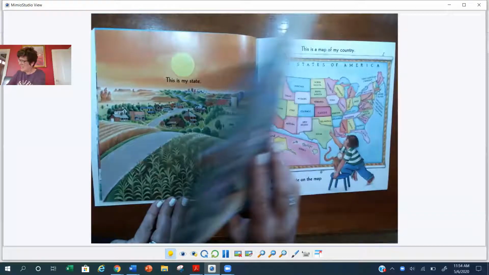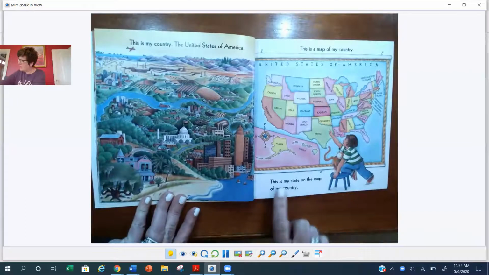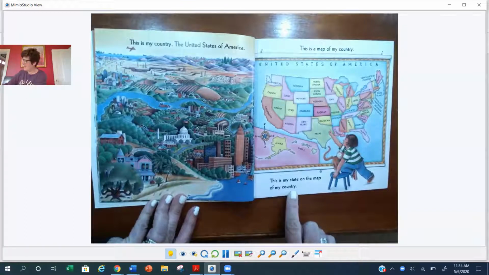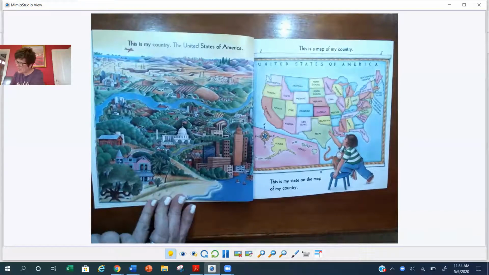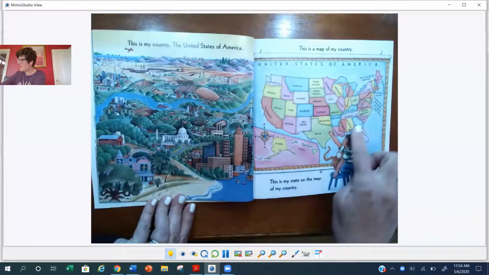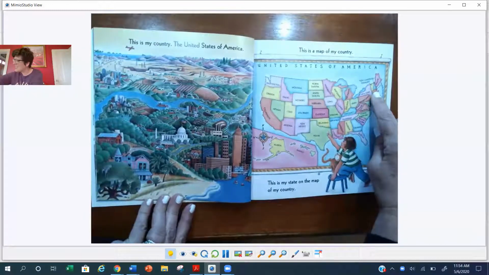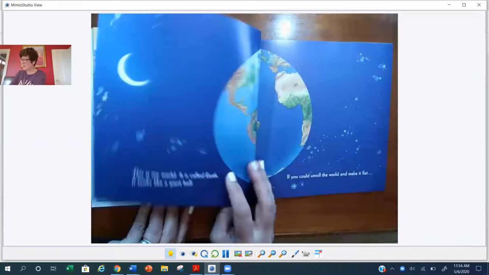Okay. This is my country, the United States of America. This is a map of my country. This is my state on the map of my country. Wow. Mrs. Wise is very happy to see that. Look at this. Look at our country. We've got such a beautiful place that we live. Wow. Look at all of the 50 states that make up the map of our country. Mrs. Wise lives here in Massachusetts. See it way up there? That's where Braintree is, inside Massachusetts.